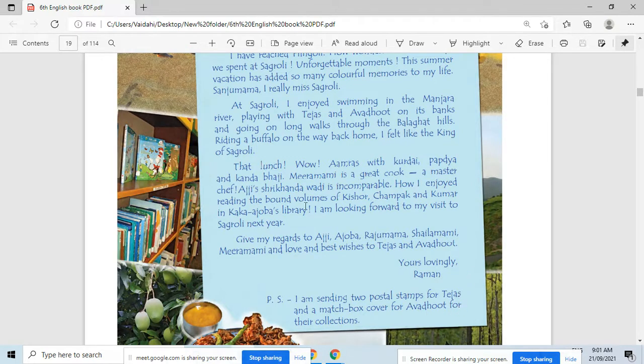Okay, so students, in this way Raman has written this letter to his Sanju Mama who lives in Sagroli here. Okay, so I hope all of you understood this letter here. Now let me ask you a few questions here. What did Raman eat in that lunch here? Can you tell me?